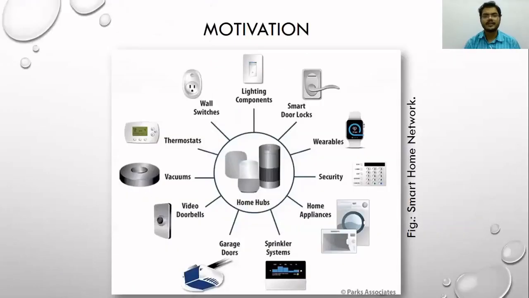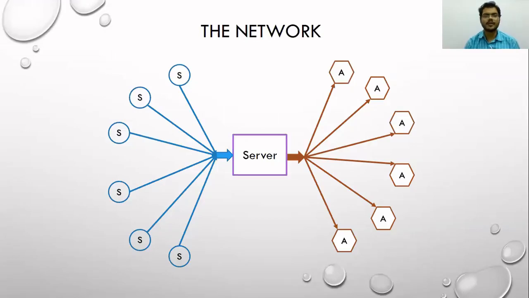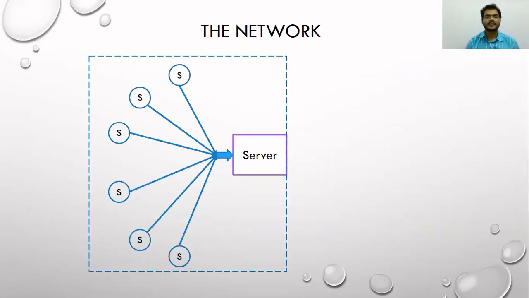To start with, let's consider the example of a smart home network which consists of multiple smart devices interfaced to a common server. This can be represented as follows, consisting of multiple sensor nodes which sense data from the environment and communicate it to the server, which in turn controls actuator devices, typically based on the data obtained from the sensor nodes. In this particular talk, we are interested only in the first part of the network, which consists of multiple sensor nodes and a common server.